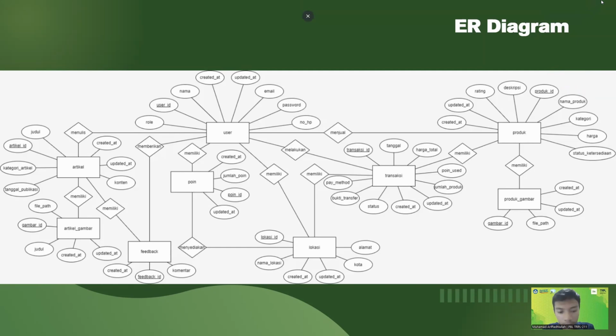And so this is our ERD. This ERD is built around a central user entity. Users can interact with articles and products, each supported by their own image management system. The database handles transactions with multiple payment methods, and integrates a point reward system. All entities feature proper timestamps and maintain data integrity through well-defined relationships, while the feedback system enables user engagement across both articles and products.